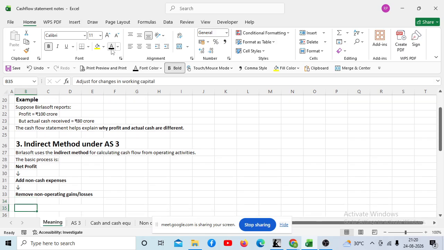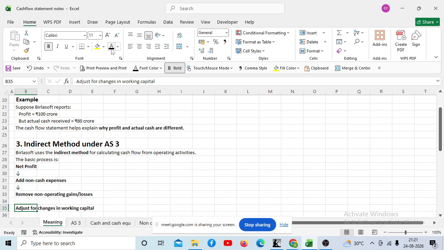Then, can you give an example of non-operating gain? Suppose you have kept some money in a fixed deposit, so you will get interest from that. So it is a gain, but it is a non-operating gain because you had not earned that money by selling your jeans pants. So that is also to be removed. Any doubt till here?